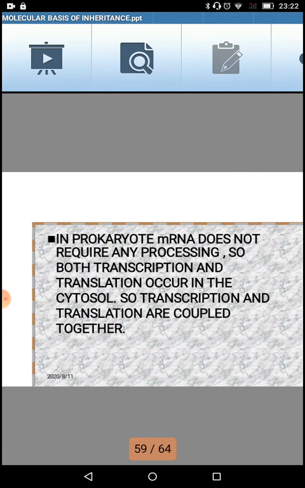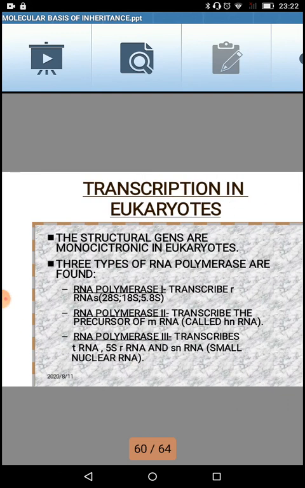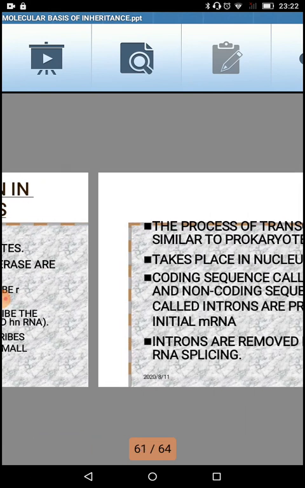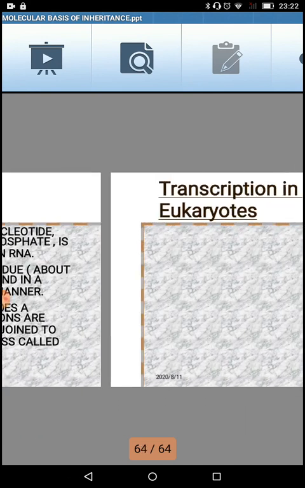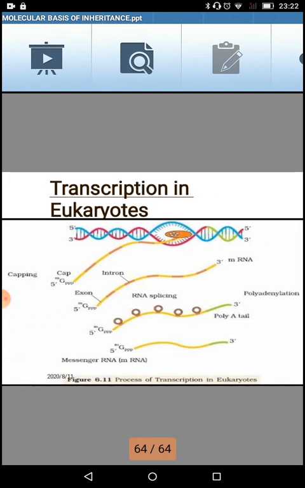Let us look into the transcription of eukaryotes, how it is similar or how it is not so similar. Before I go through the whole write-up of it, I am just moving ahead the slide so that I can focus on the diagram of the transcription in eukaryotes. Now in case of eukaryotes, when we talk about the transcription, it is much on the similar lines of the prokaryotes. It will also have the sigma factor, it will also have the RNA polymerase as an enzyme for the transcription, it will also have the terminator factor which will be controlled by the Rho factor.